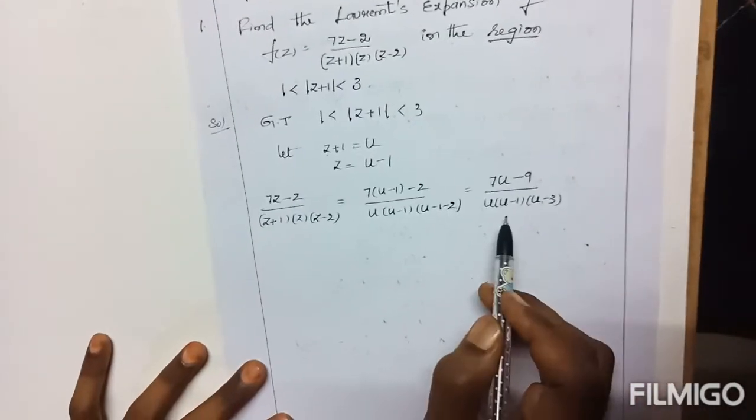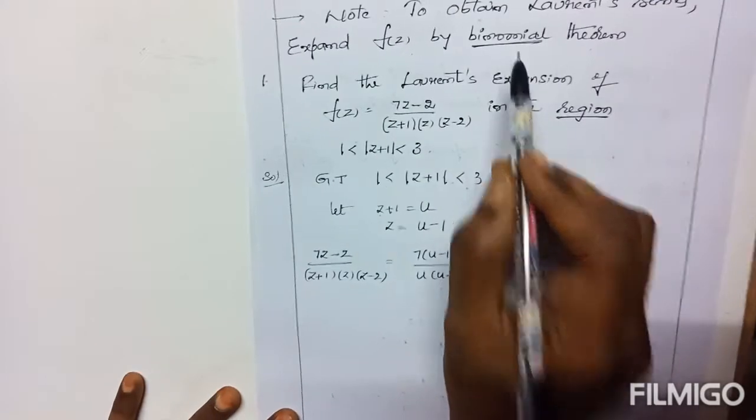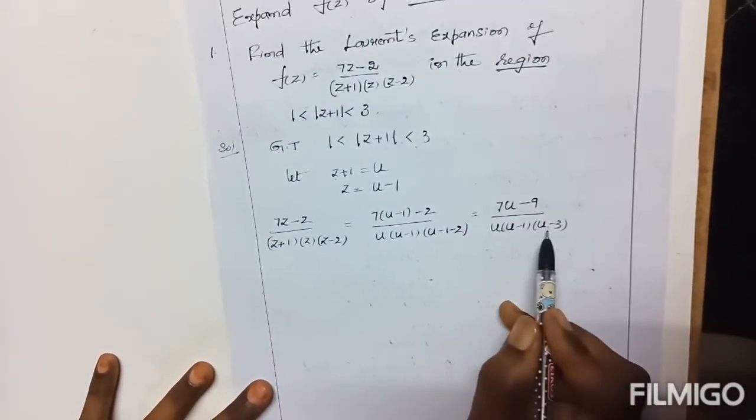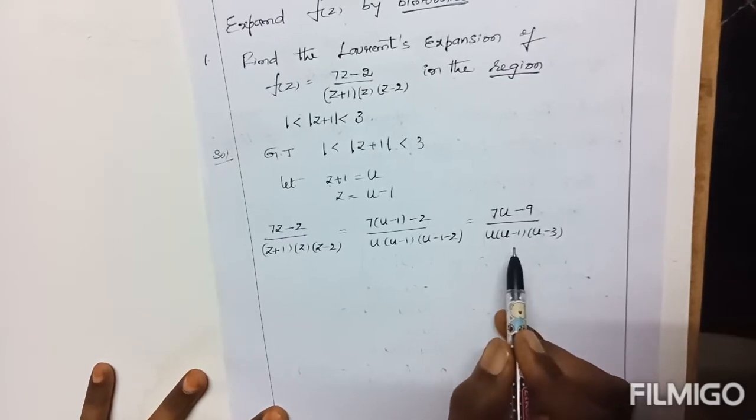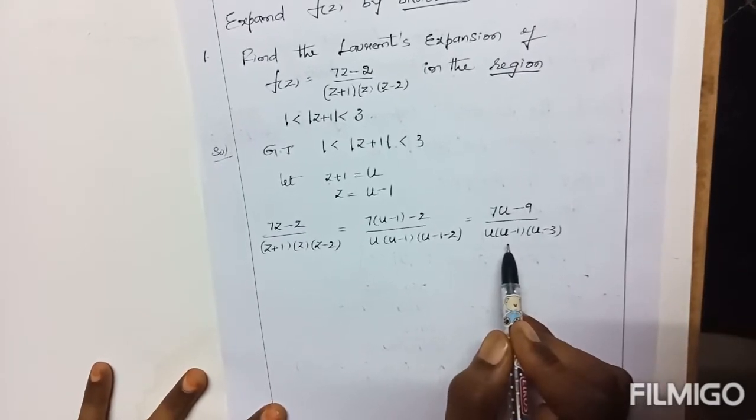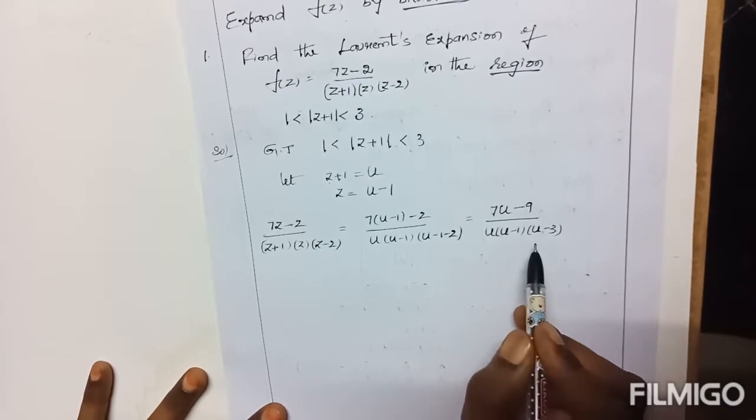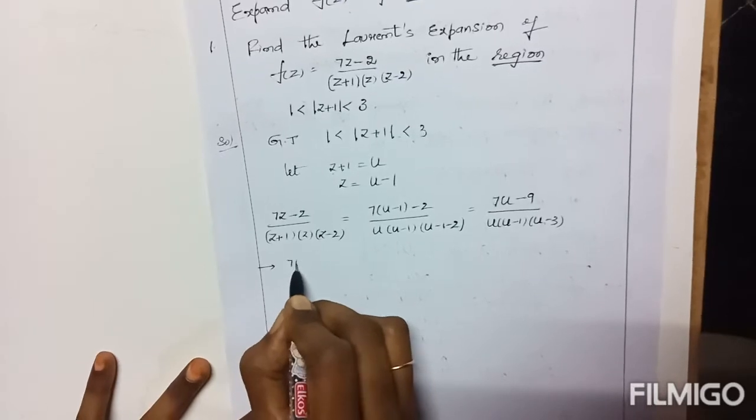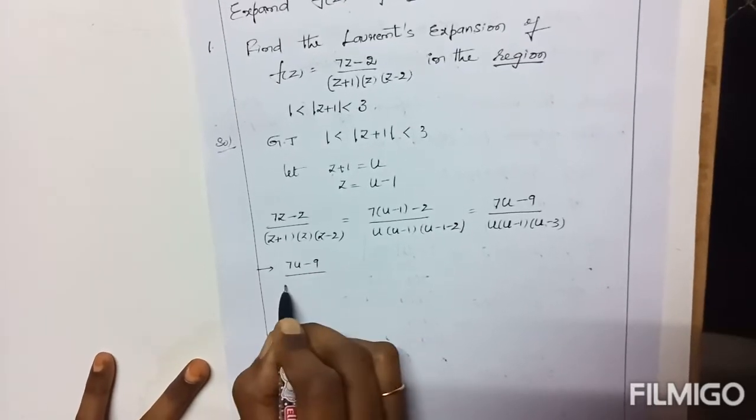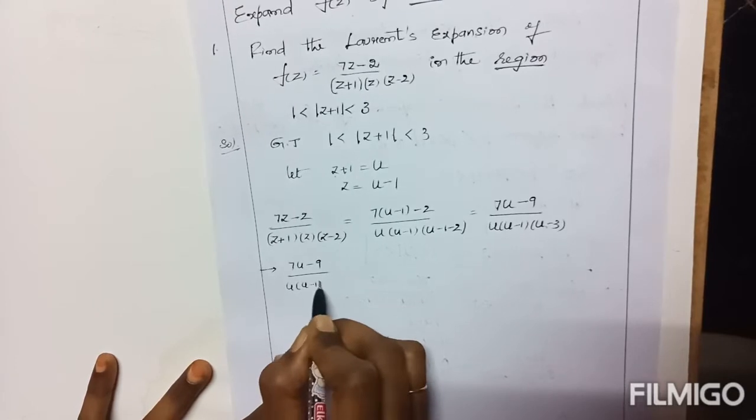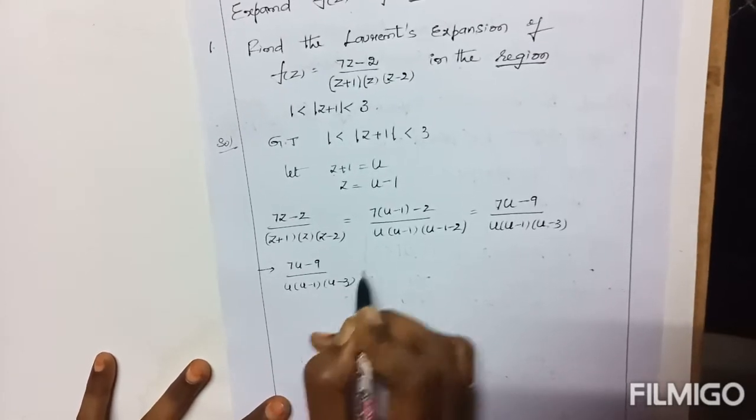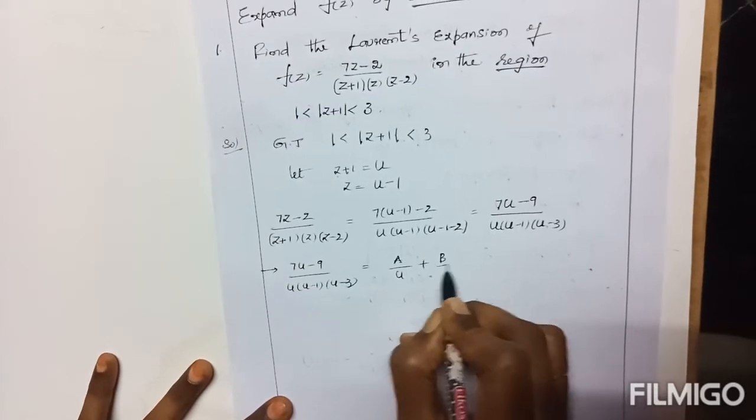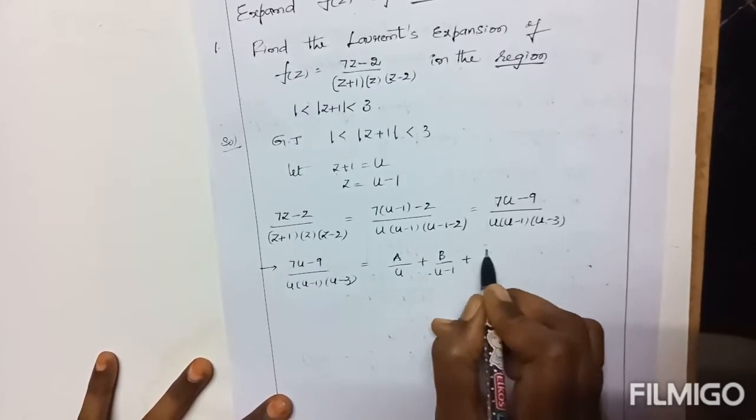But to expand this, we need only binomial. I mean two terms factor only we need. But here there is a product of factors. To get binomial factors, first find out partial fractions. Now take partial fractions of 7u minus 9 by u times u minus 1 times u minus 3, as a by first term, b by second term, c by third term.